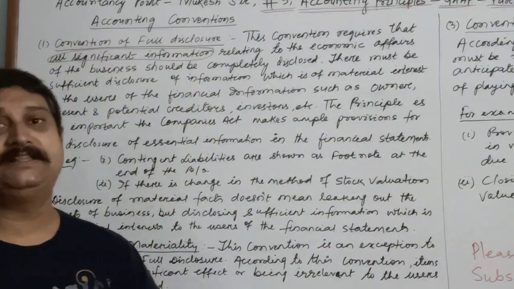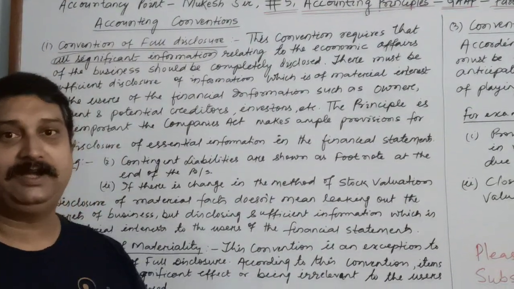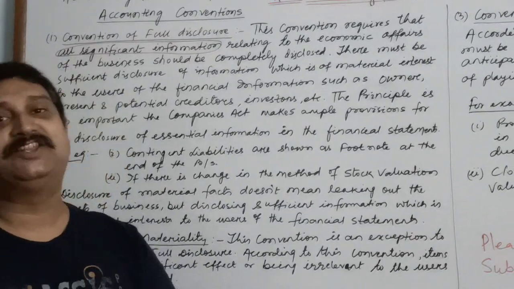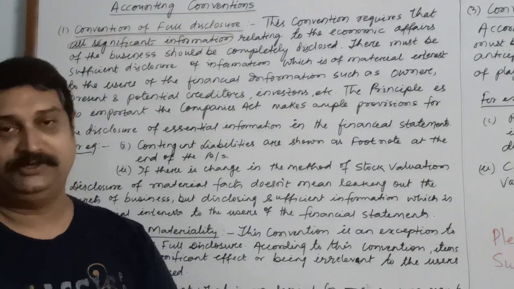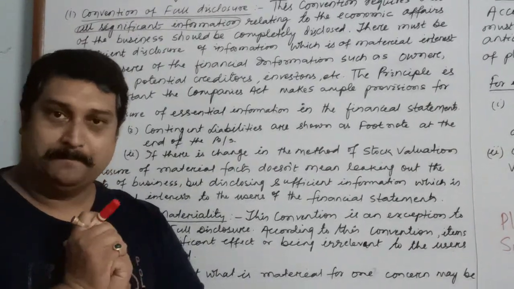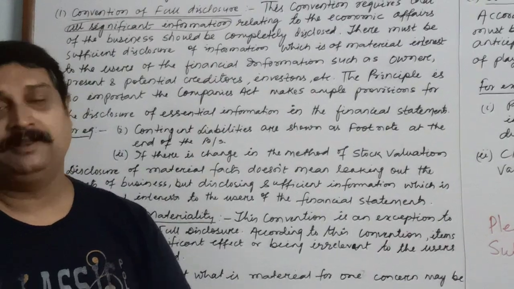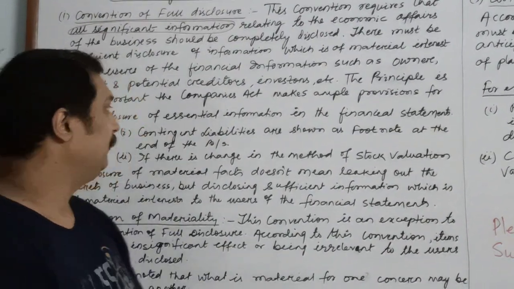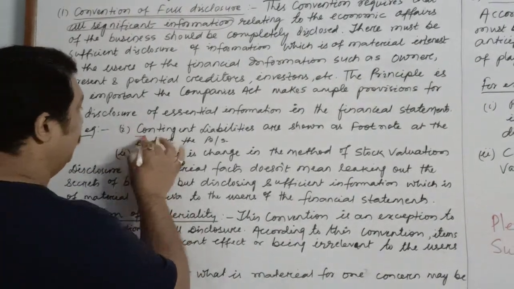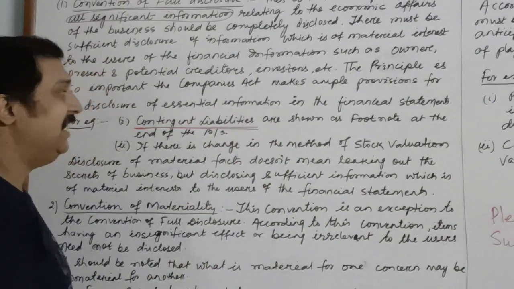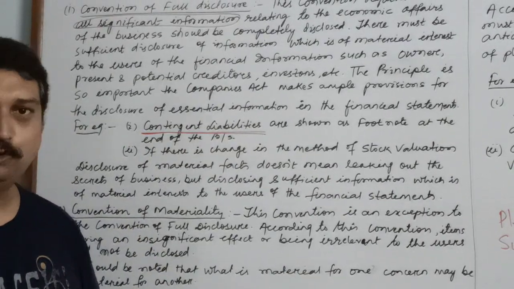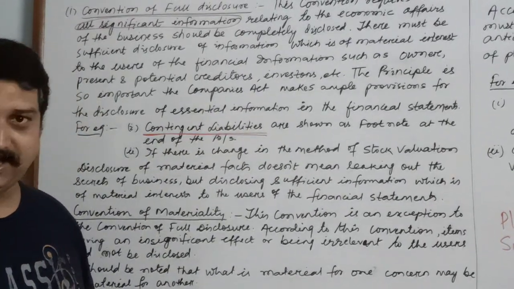The Companies Act 2013 also has clearly stated that all the related and necessary information must be disclosed at the end of the financial statements, so that the various users of accounting statements may make use of that information to take necessary decisions. For example, here I have taken the contingent liabilities. Children, if you remember, we had discussed this in the basic accounting terms, that contingent liabilities are those liabilities which may or may not arise.